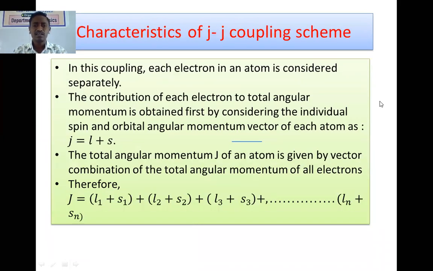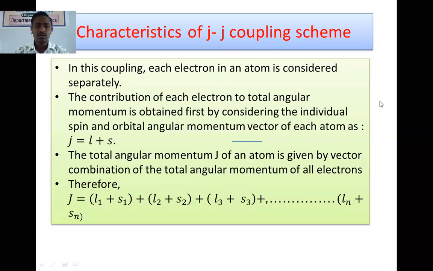In this coupling, each electron in an atom is considered separately, because here the individual orbital and individual spin motions couple or interact with each other. The contribution of each electron to the total angular momentum is obtained first by considering the individual spin and orbital angular momentum vectors of each electron, that is small j equal to small l plus small s.